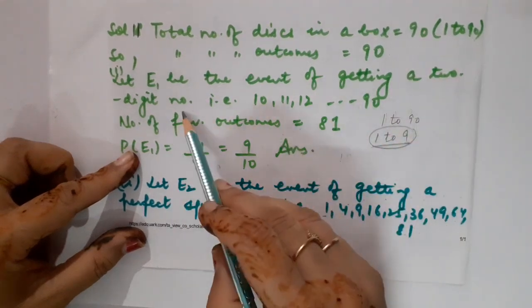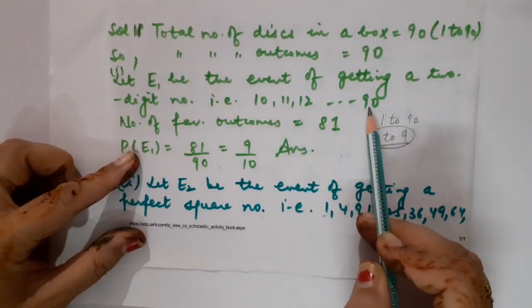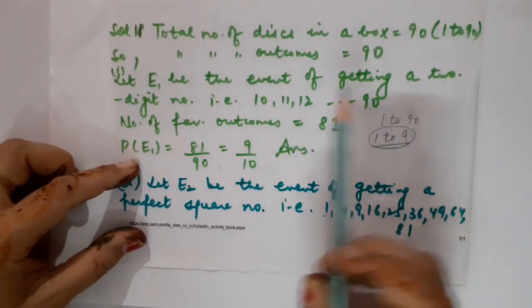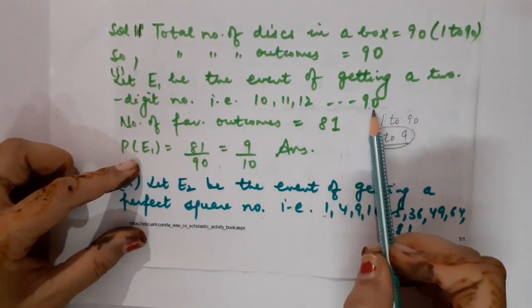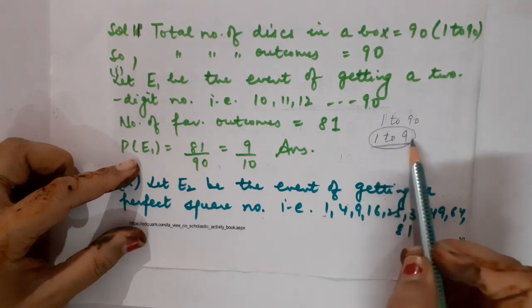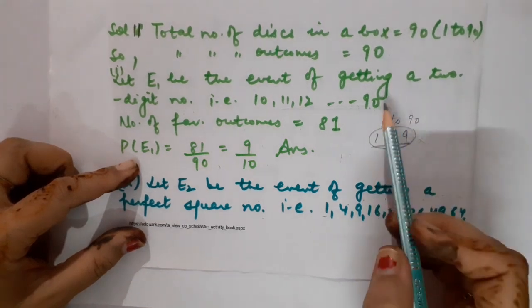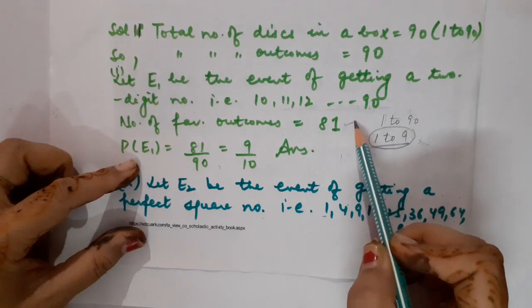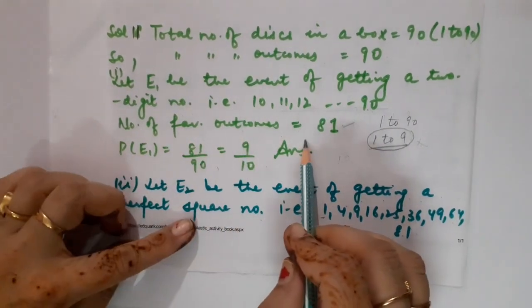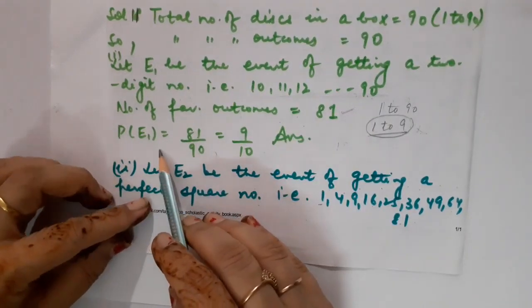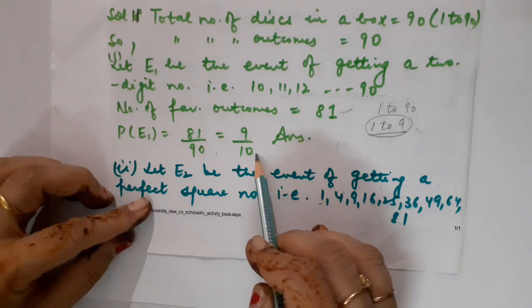But I want a 2-digit number, so it will start from 10 and go up to 90. Correct? So what is the total number of favorable outcomes in this case? From 1 to 90, 9 numbers are excluded. We don't want those 9 numbers. So we want a total of 81 numbers. So the number of favorable outcomes will be 81. So the probability of E1 is equal to 81 upon 90, that is 9 by 10.